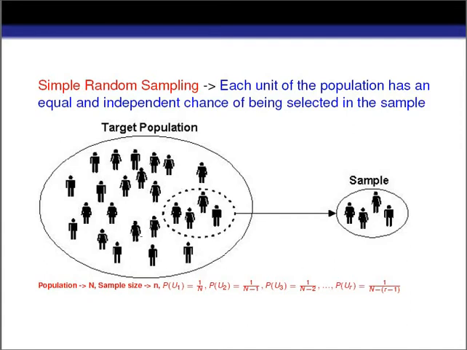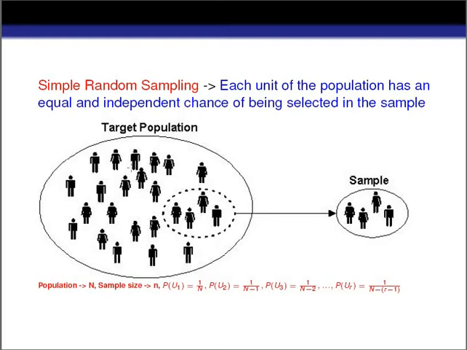Now what is the probability of selecting the unit at the first draw, when the population size is capital N? In that case, the probability of selecting the unit at the first draw is equal to 1 by capital N. That means at the first draw, each observation of the population has an equal probability of being selected in the sample. And what is this probability? That is 1 by capital N. Why is it 1 by capital N? Because there are capital N total observations.